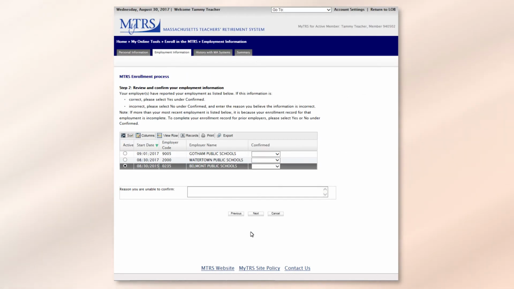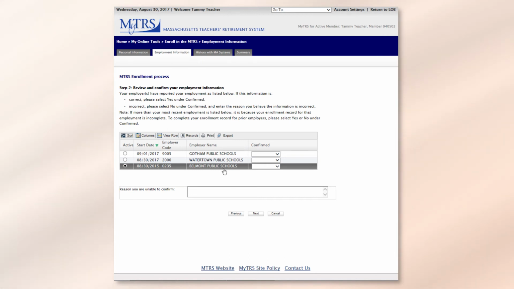On the second page, this is where you're going to confirm your employment with your current school district. This page does not display your entire work history with MTRS. It will only show you schools for which you have not completed the enrollment process. So in my case, I have a few schools listed here. I have not completed the enrollment process for my prior employer, Belmont Public Schools, so I'll do that now.